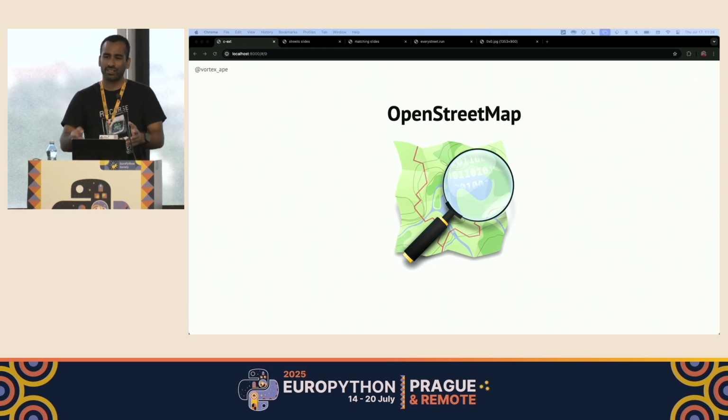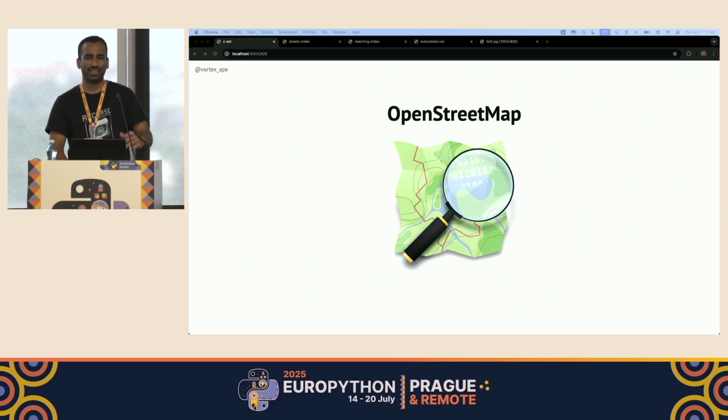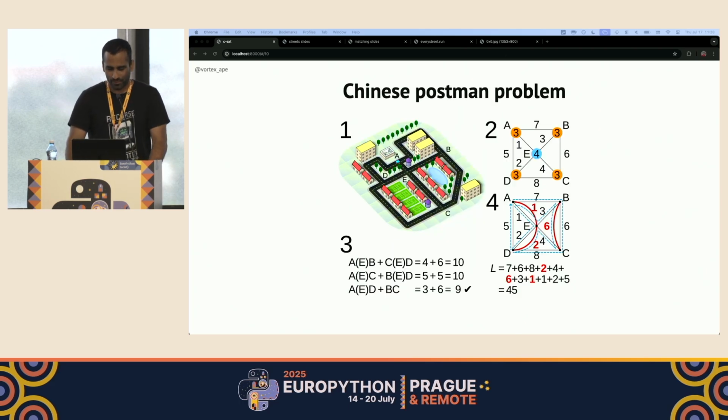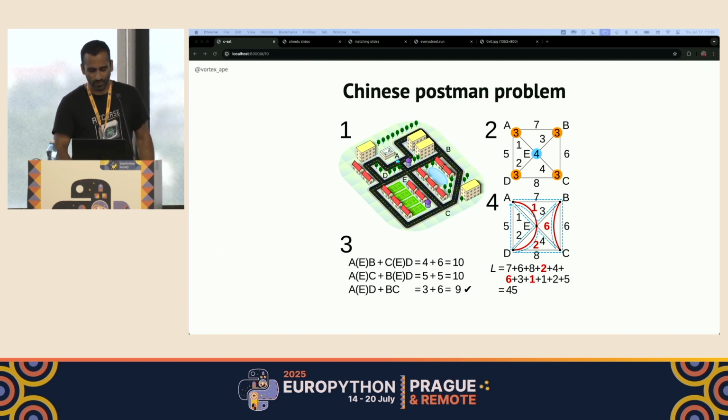It was very easy to fetch the street network for Paris from OSM with a library called osmnx, which we'll look at later. But calculating the minimum number of 10K paths that can cover every street in Paris turned out to be a bit challenging. I discovered that what I was trying to do was essentially a variation of the Chinese postman problem, where we need to come up with the shortest route that can cover every street in a road network.